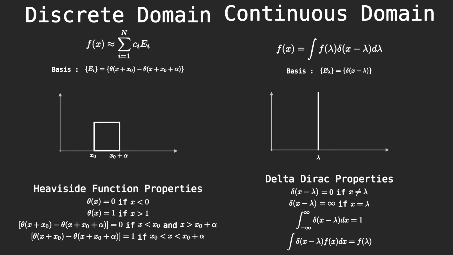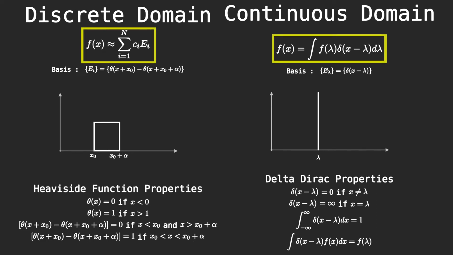When we switch from the discrete domain to the continuous domain, two things happen. First, instead of representing our function as the summation of a coefficient times a basis vector, we represent our function as the integral of a coefficient times our basis vector.